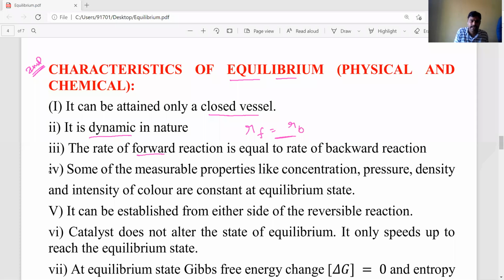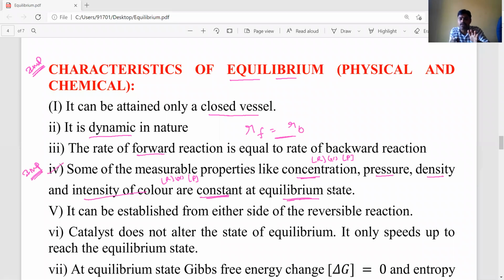Okay, students, the next important characteristic is that some of the measurable properties, like concentration, either of reactants or products, whatever it may be, pressure, density and intensity of color of either reactants or products, are constant at the equilibrium state. This point is very, very important. Based on this point only, they ask questions in NEET and JEE examinations.